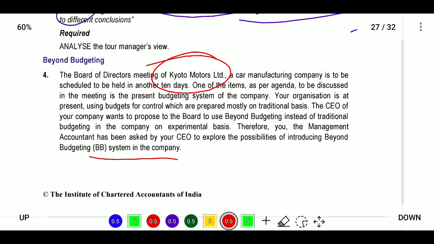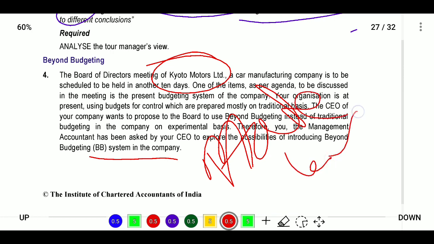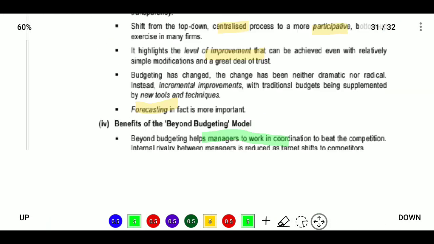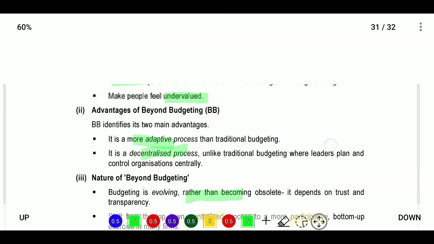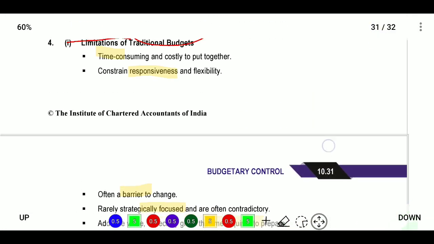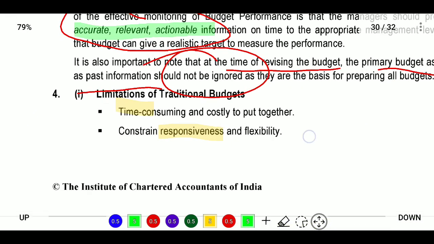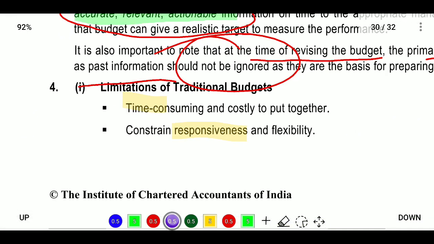It is required to be adaptive, as it is an automobile company. So going for beyond budgeting is good. Next, it will focus fully. We will explain this point, and after the explanation we will get our people's acceptance. Then we will implement this. So we will see this.